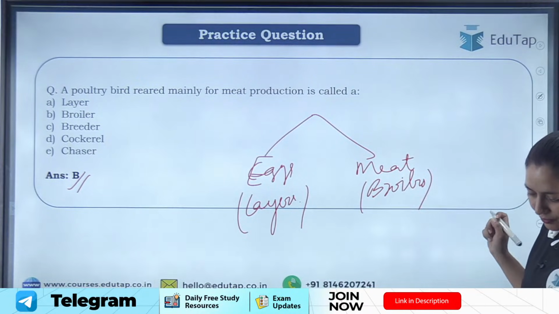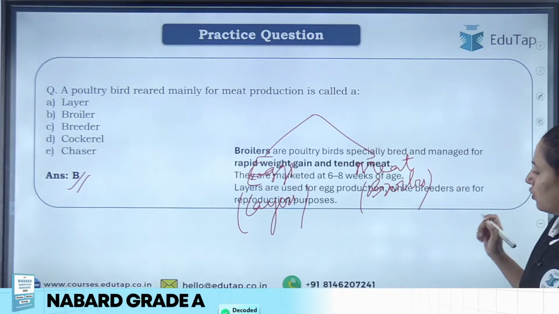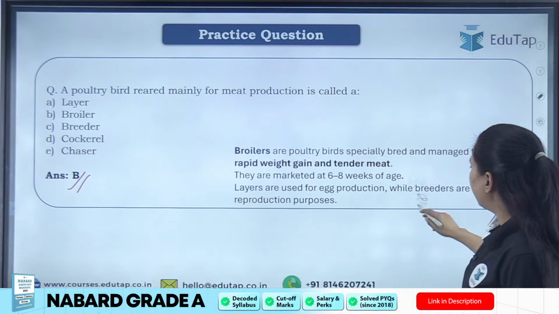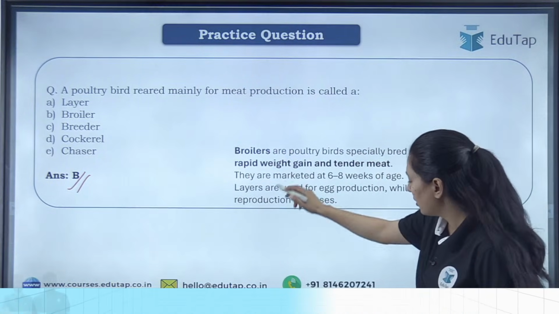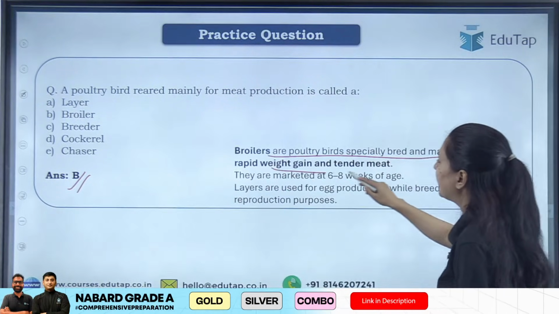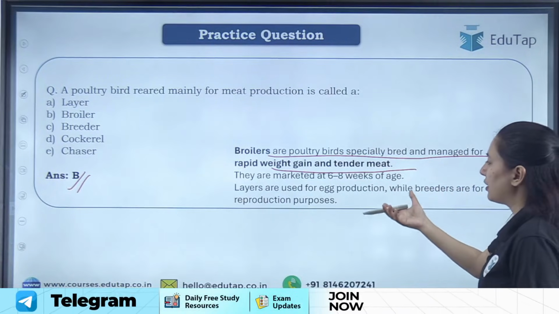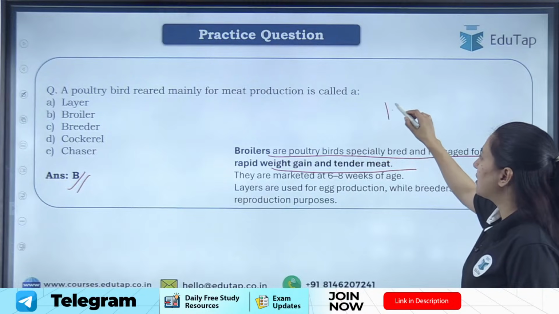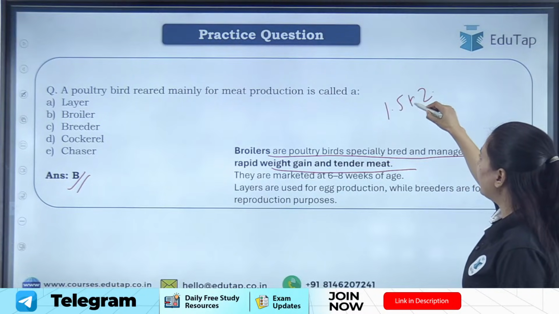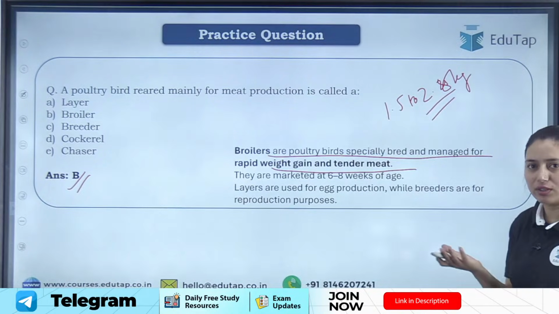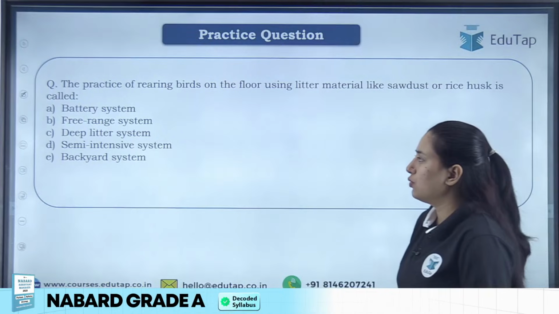Moving to the next. Again, the same thing. Broilers are poultry birds specially bred and managed for rapid weight gain and tender meat, because here we are concerned with the meat, right? Once they achieve a size of 1.5 to 2.5 kg, they are taken to the market for meat purposes. Chalo, moving to the next question.